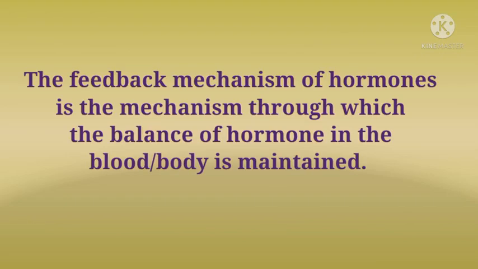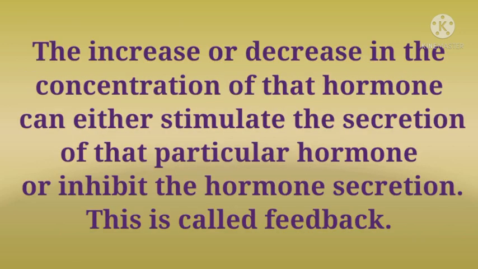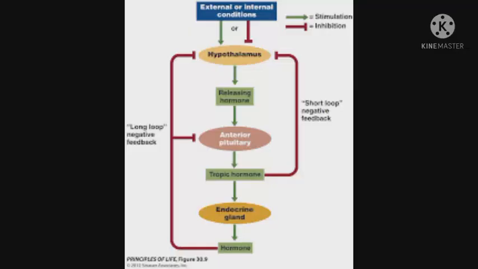Now let's see what the feedback mechanism is. The feedback mechanism of hormones is the mechanism through which the balance of hormone in the blood or body is maintained. The increase or decrease in the concentration of that hormone can either stimulate the secretion of that particular hormone or inhibit the hormone secretion. This is called feedback. Already I have explained this to you.